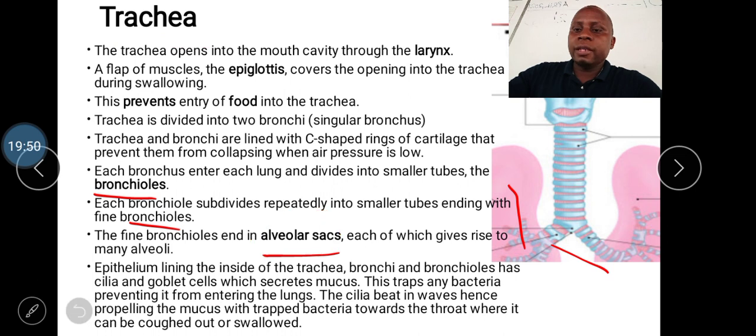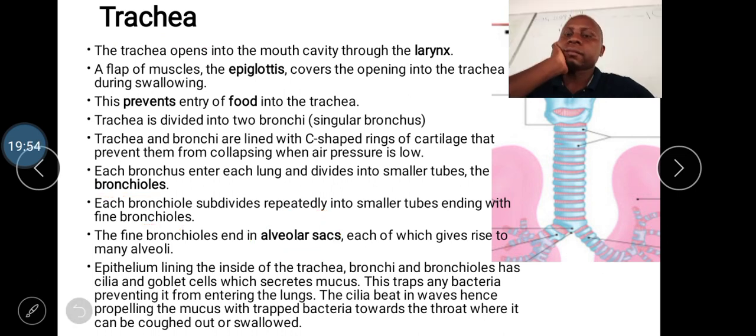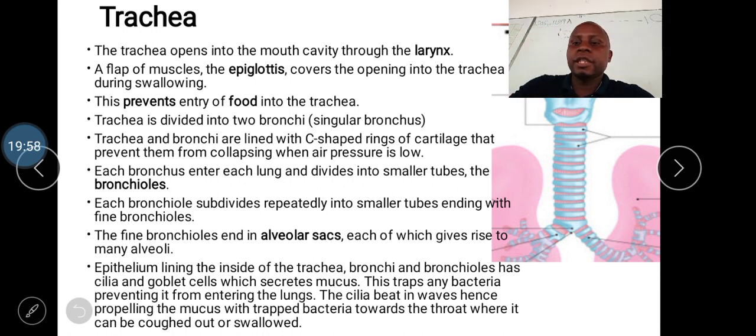How is the trachea adapted to its function? 3 marks. 1, it has C-shaped rings of cartilage. This prevents it from collapsing when the air pressure is low. Number 2, the lining of the trachea inside is composed of cilia and goblet cells.